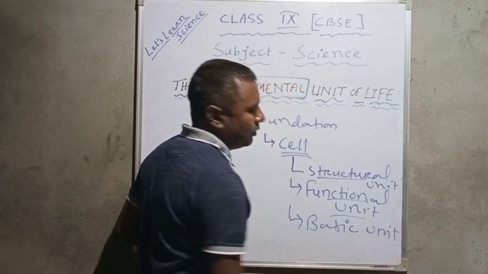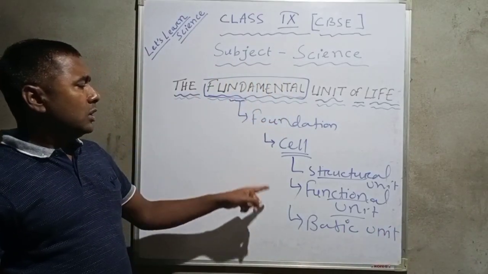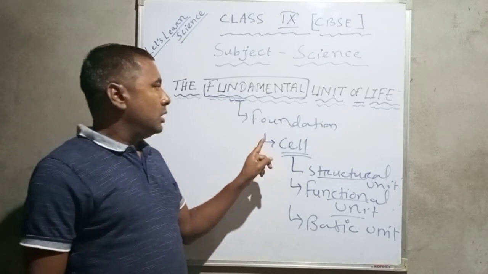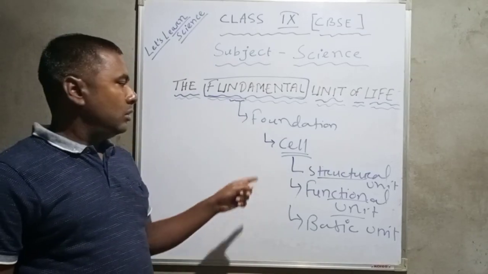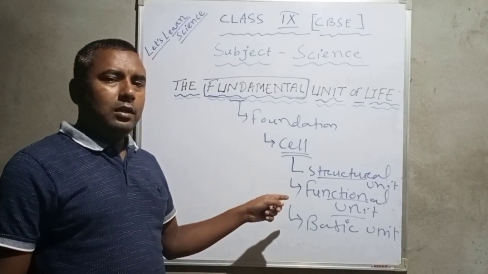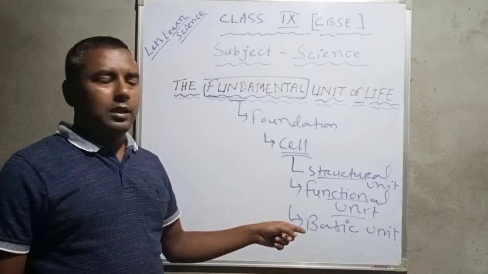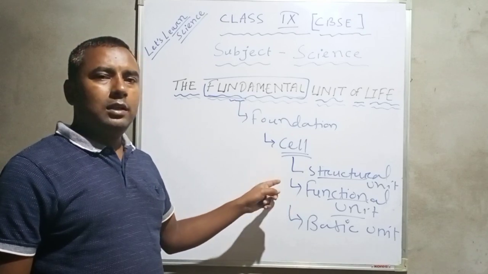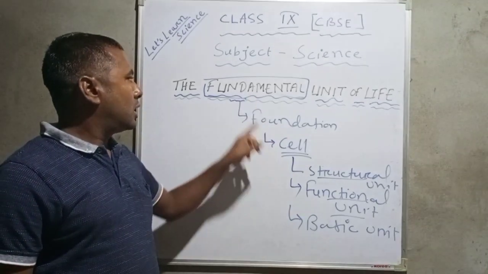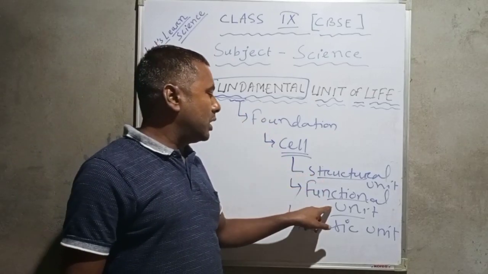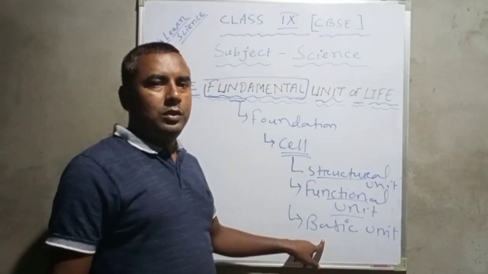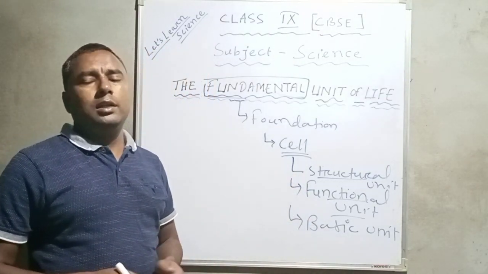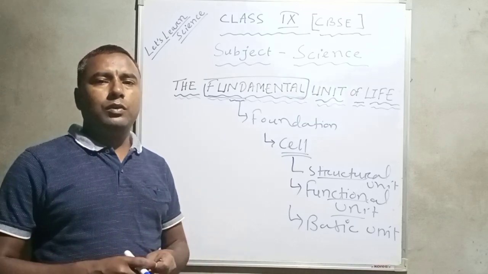So in this way, you can say cell is the fundamental, structural, functional and basic unit. Any one we can call. Whatever you write, that is correct among these four terms: fundamental, structural, functional and basic. Right. That means the living organism body is composed of what? Cell. A living organism is made up of cells.